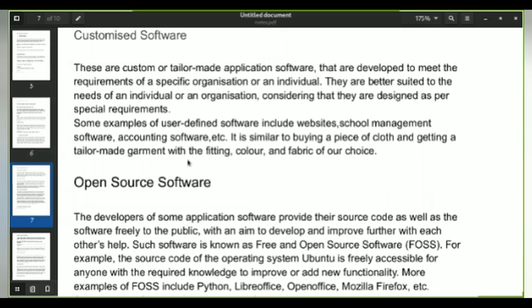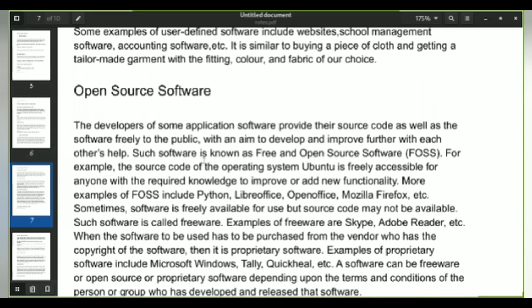Now, next comes open source software. The short form of this is OSS, that is, open source software. These softwares are free of cost. Anyone can use it and even anyone can change it. When we talk about operating systems, Windows and Android come with a certain license, which is not free for us. We are just using it for free, but it is not freely available for us to modify. But open source software are those which you can modify.